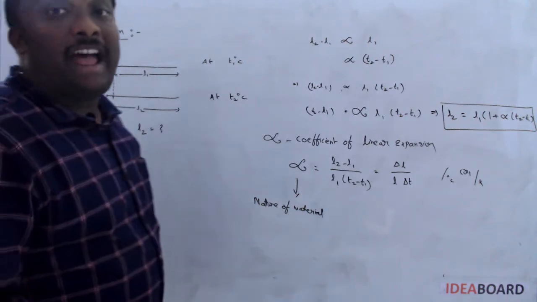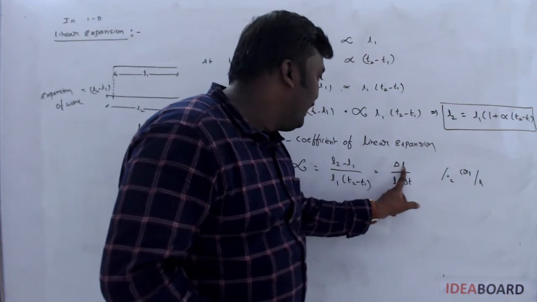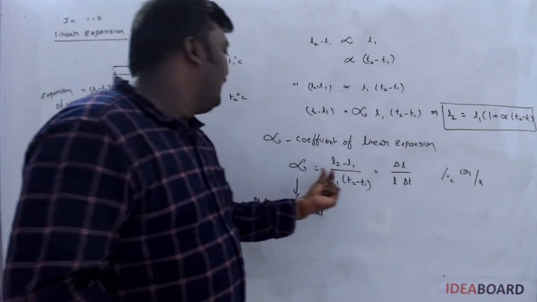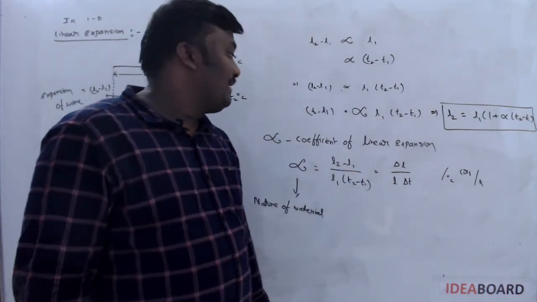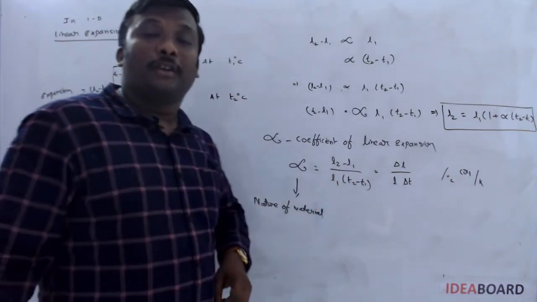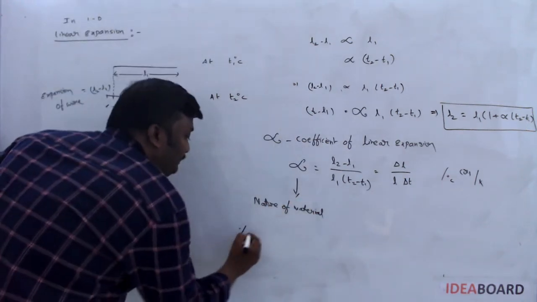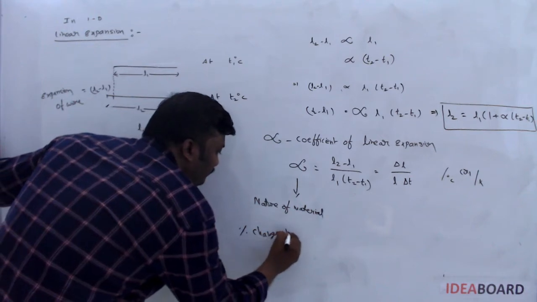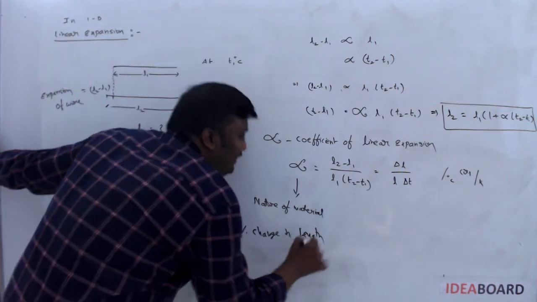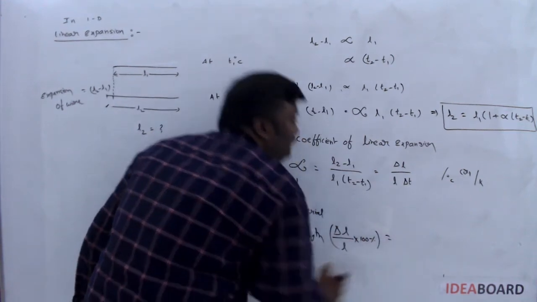Sometimes they ask for fractional change in length, that is delta L by L. If they ask delta L by L, take this delta T to this side. Then the formula for fractional change in length is alpha into delta T. If they ask for percentage change in length, it means delta L by L into 100%.